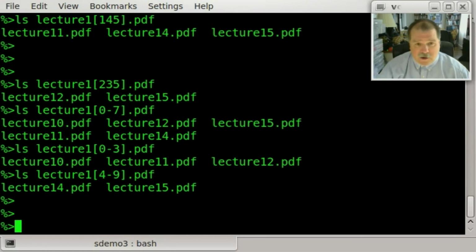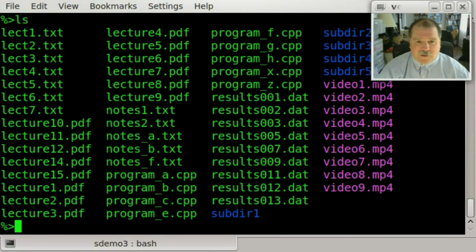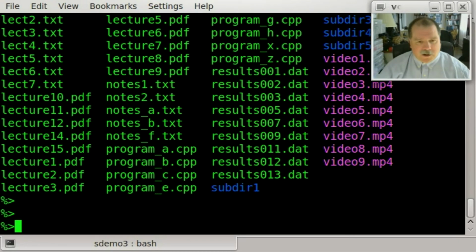I can use alphabetic ranges here. Let's look at the files and see if we can find something. Oh, so I have a series of files here, program_a.cpp through program_z.cpp. All right, these are presumably C++ files for some program. In fact, they're empty here. I just created empty files, but let me show you how this works, just using this as an example.